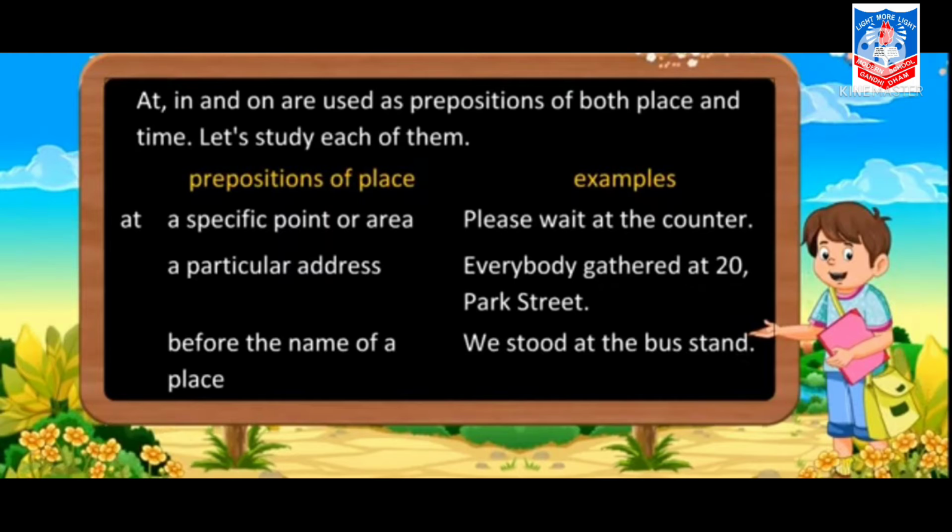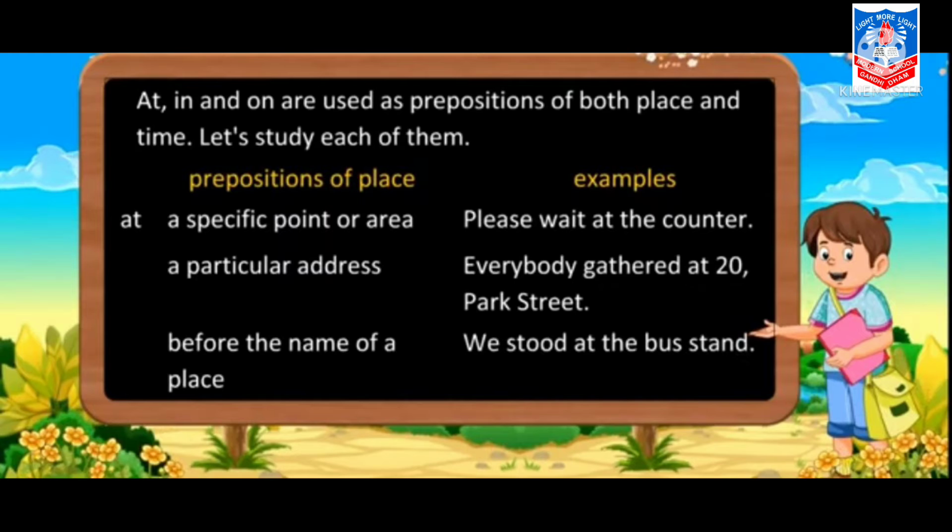That means example ले लेते हैं हम. Please wait at the counter. So at again is a specific place where you have to wait. Second, a particular address. जहाँ आपको जाना है या जहाँ कोई आपसे मिल रहा है. Everybody gathered at 20 Park Street. So again is a particular address or place you can say.